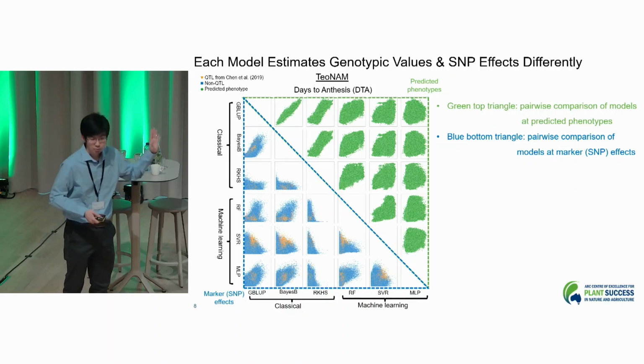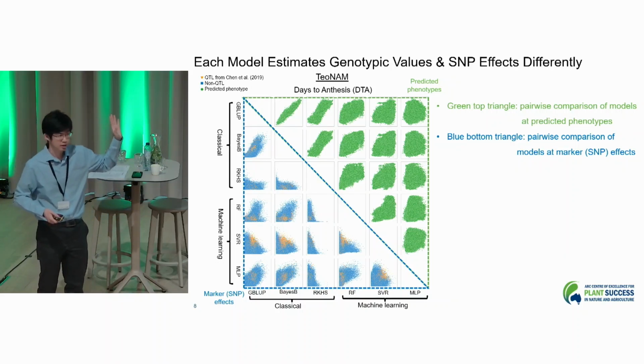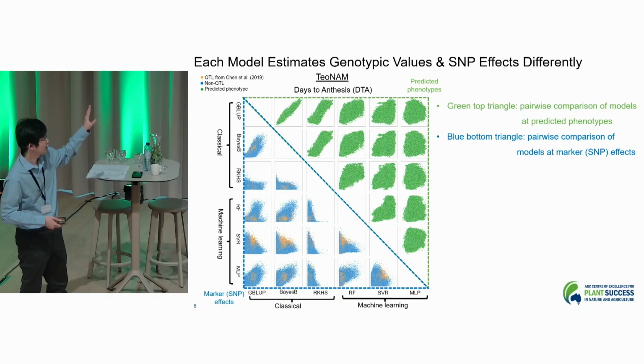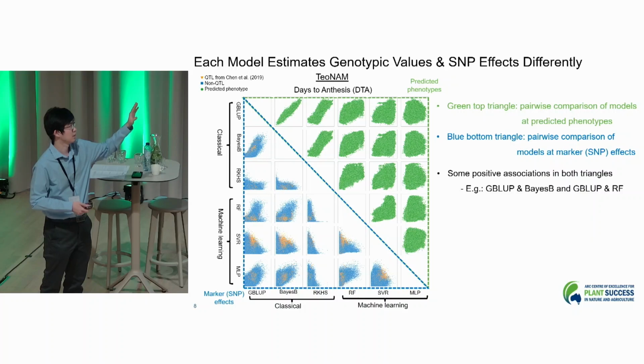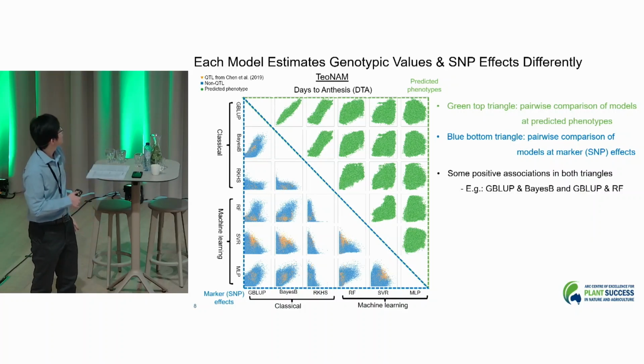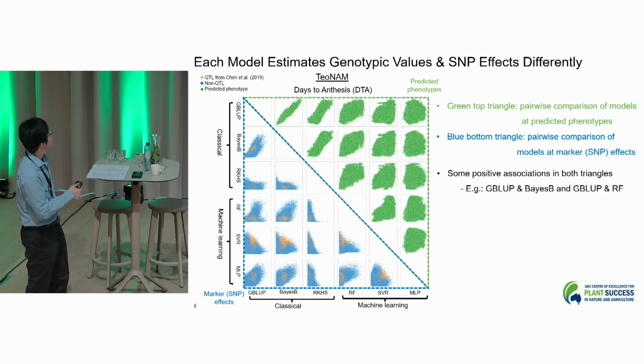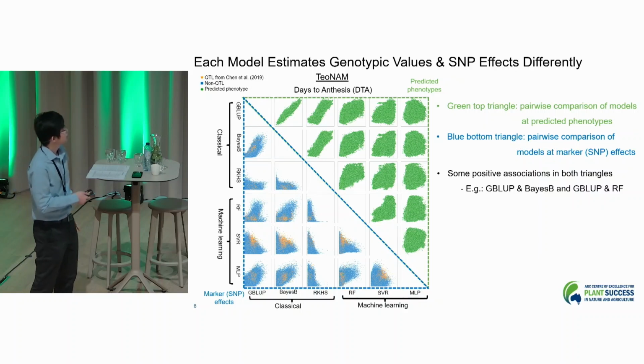I know this is very complicated, and we can say many things from this scatter matrix, but one observation is that we can see some positive associations in both triangles. For example, if you think about GBLUP and BayesB at the level of the predicted phenotypes here, we can see a linear trend like this. At the level of the marker effect also, it's weaker, but we can see a trend like this here.